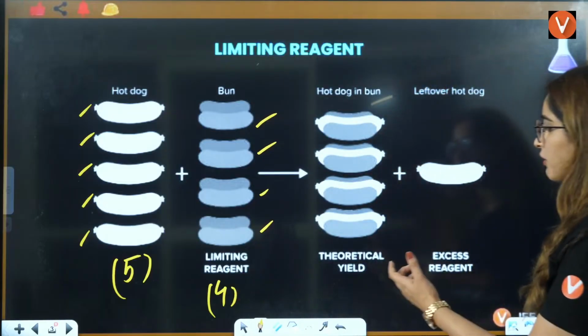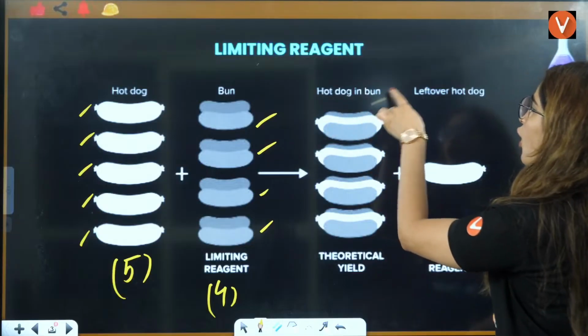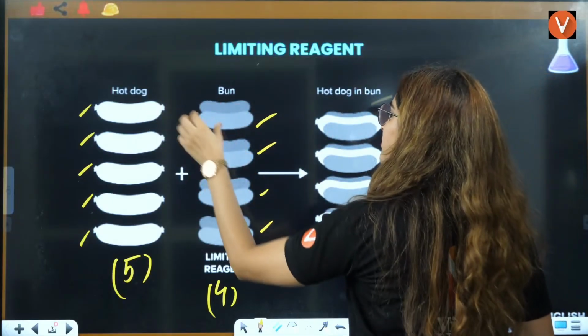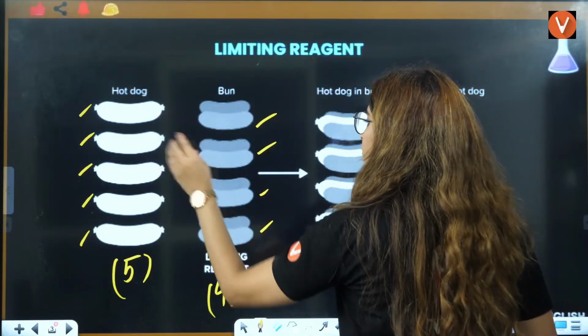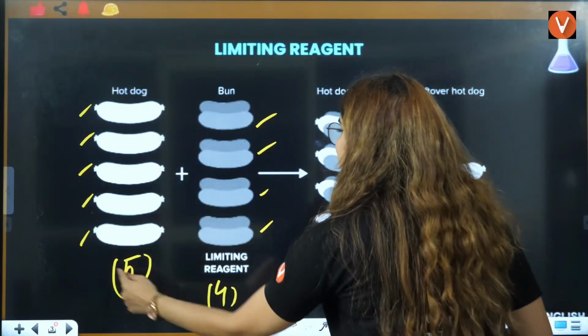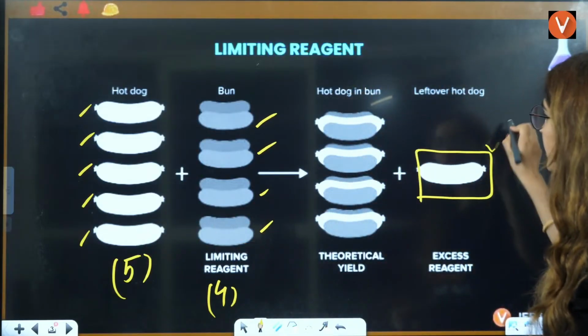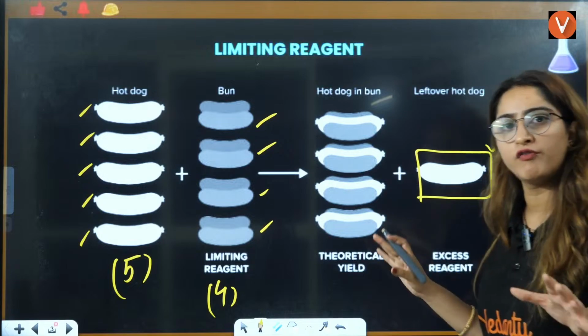So what you will do, hot dog in a bun, like full-fledged meal, what you will have, this hot dog 1 bun, this hot dog 1 bun, this hot dog 1 bun, this hot dog 1 bun. And this particular hot dog will be the excess reagent and this will be your full-fledged meal.